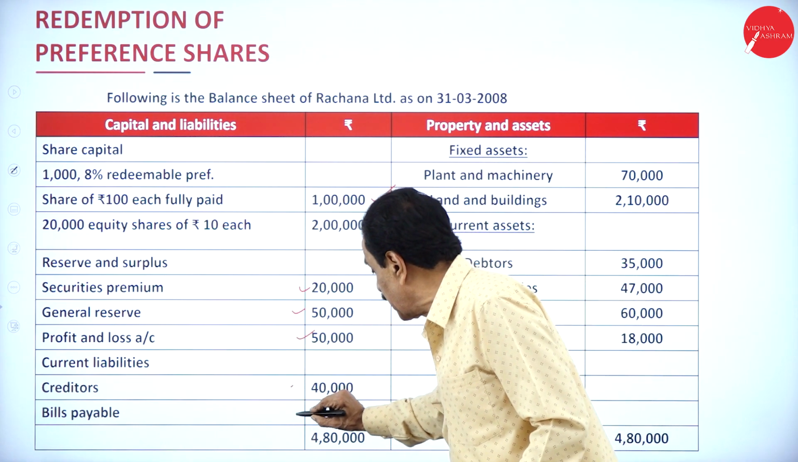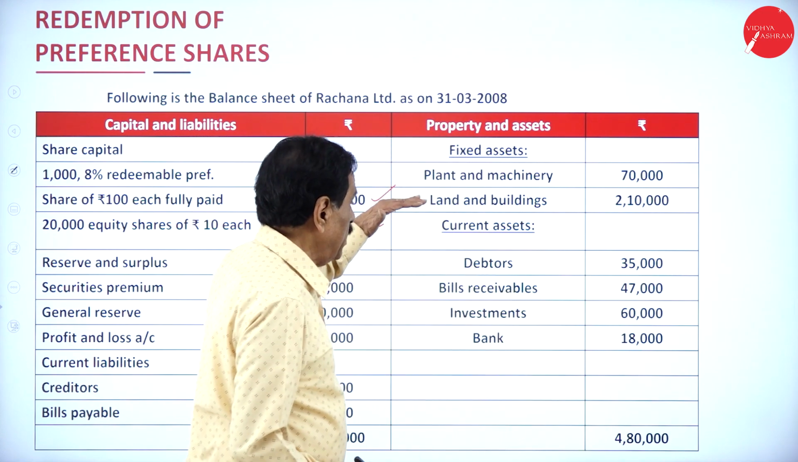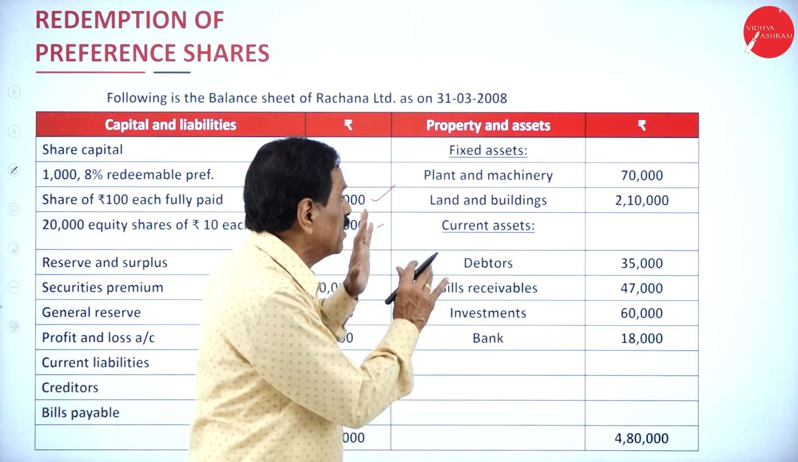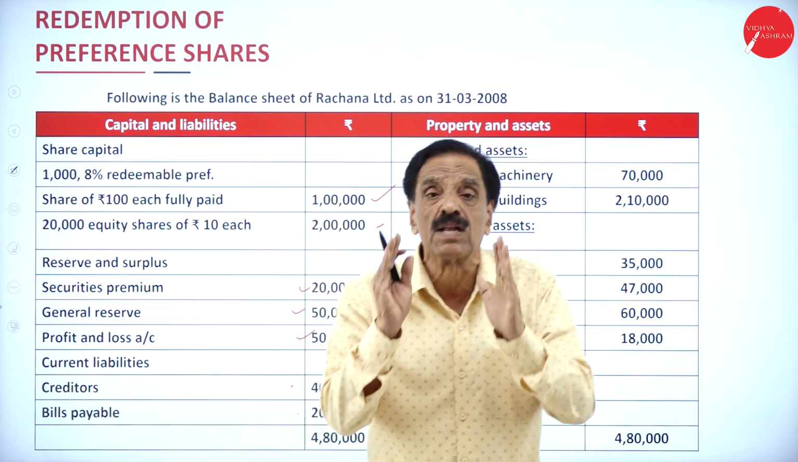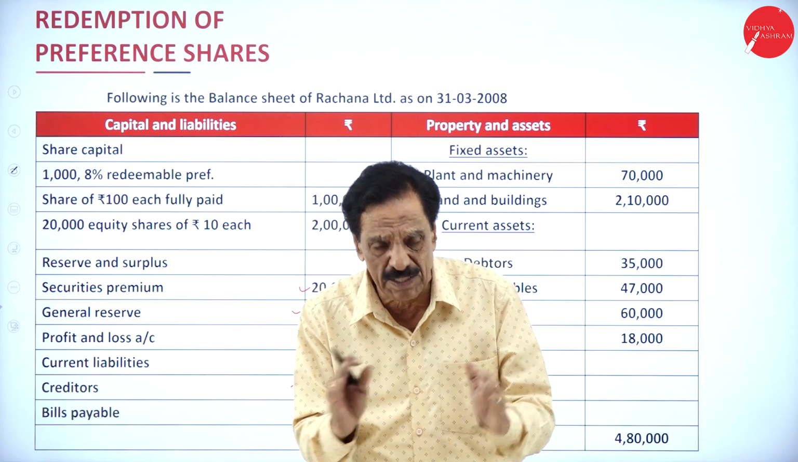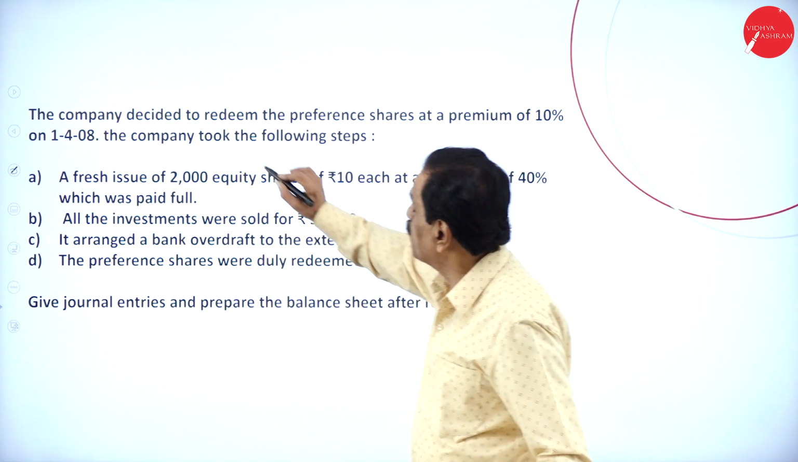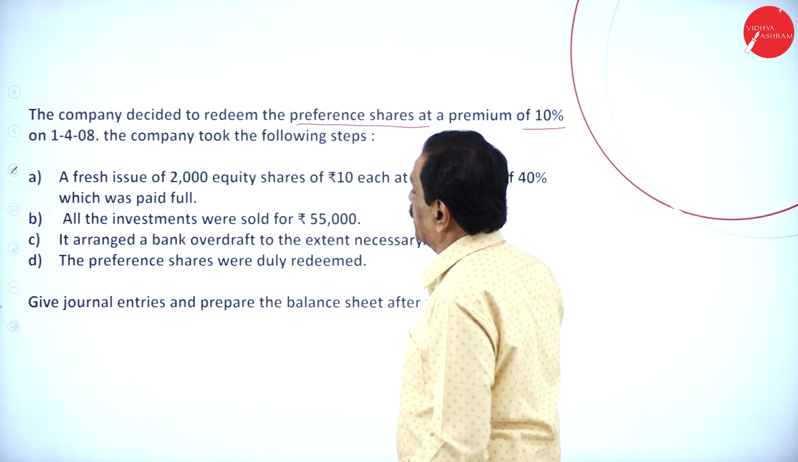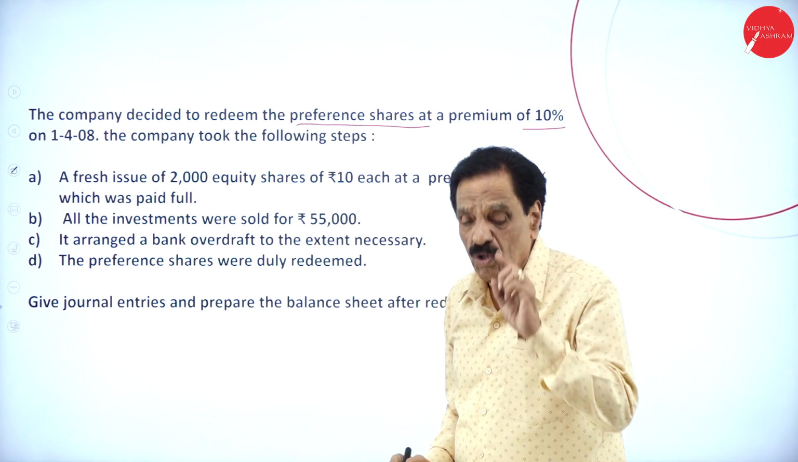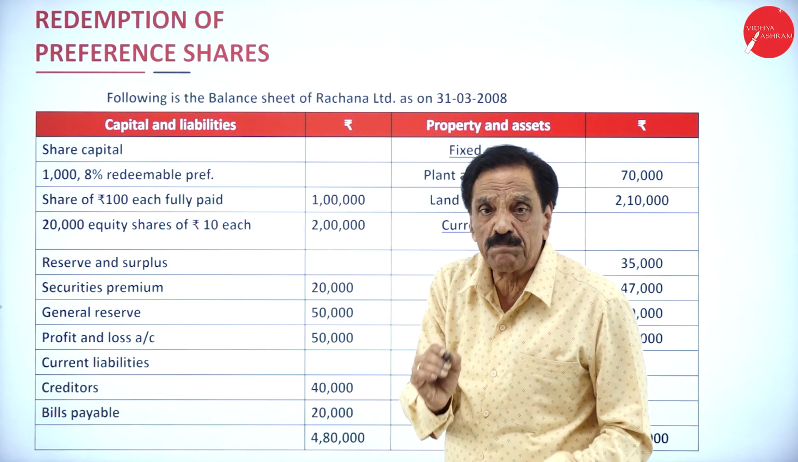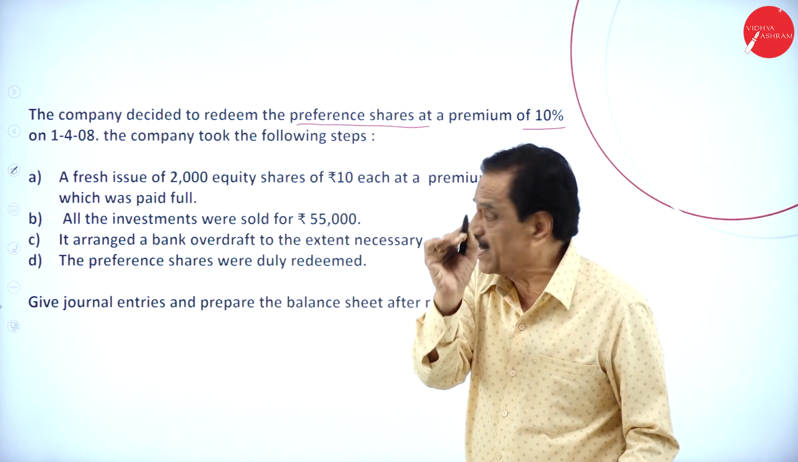Creditors are payable here. Then there are the plant and machinery, fixed assets, then debtors, bills receivable, investment, and bank. So this is the balance sheet before the redemption of preference share. Now we are going to make the redemption of preference shares. What is the first point? The company decides to redeem the preference shares at a premium of 10%. What's your face value? 1 lakh at a premium of 10% means you have to pay 1,10,000.